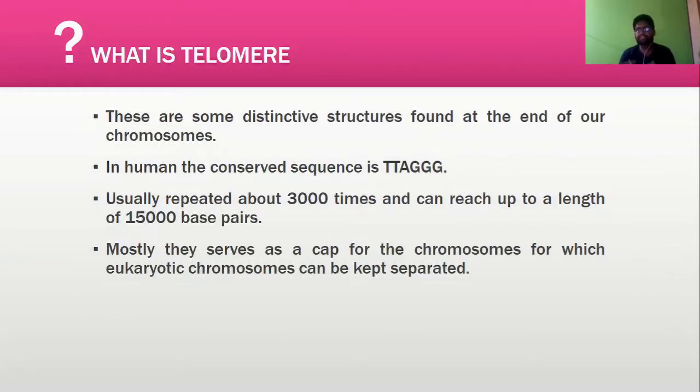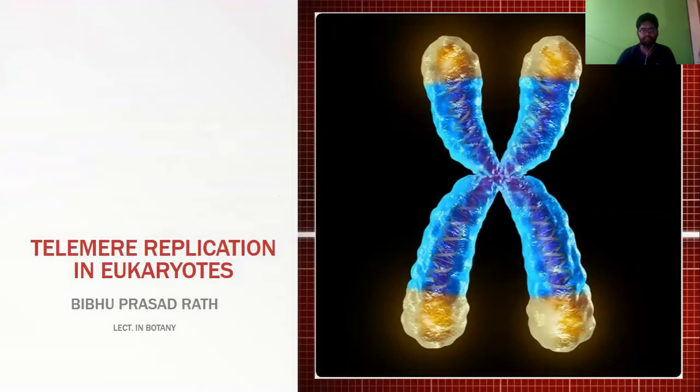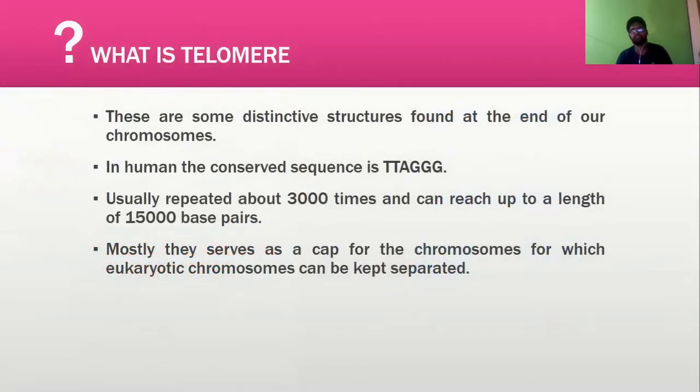Mostly they serve as a cap for the chromosome, by which eukaryotic chromosomes can be kept separated. If we see, our chromosome has a cap-like structure. The golden portions here in the chromosome look like a cap. So these caps are the telomeric region. They behave like a cap, keeping our chromosomes separated. Without this, our chromosomes may stick to each other. We have 46 chromosomes, that is 23 pairs, so without telomeres they might stick to each other.